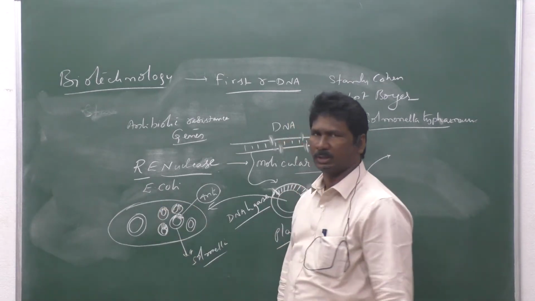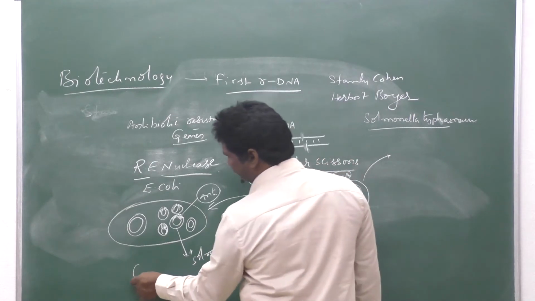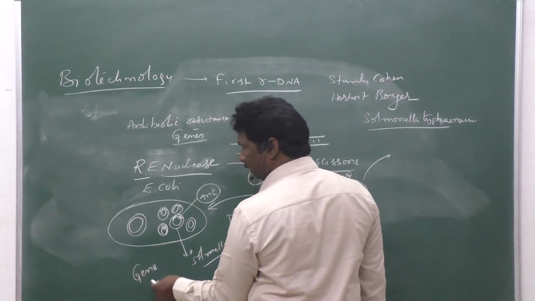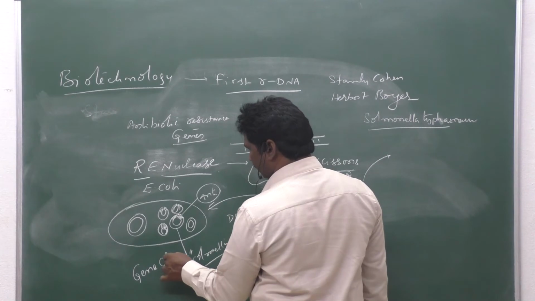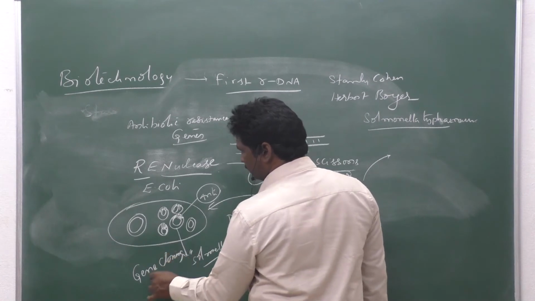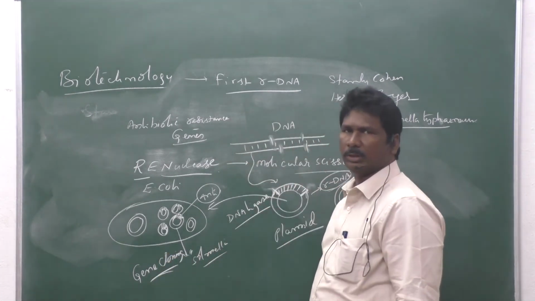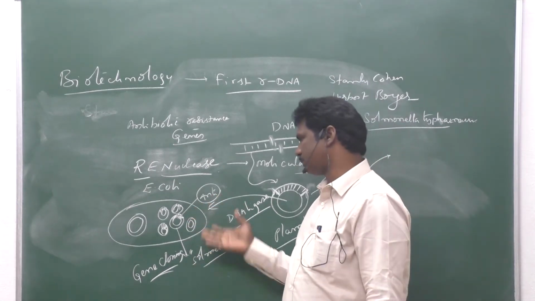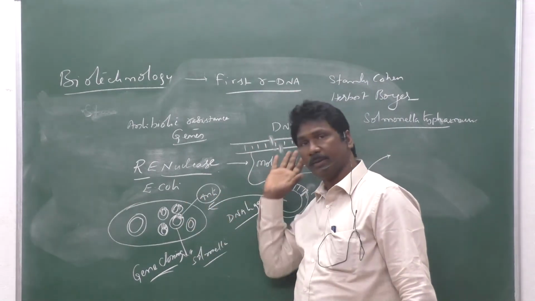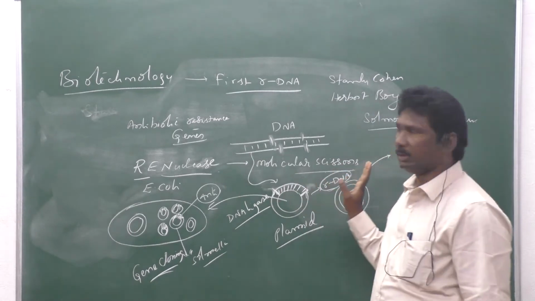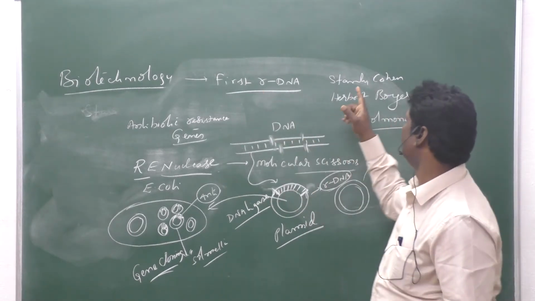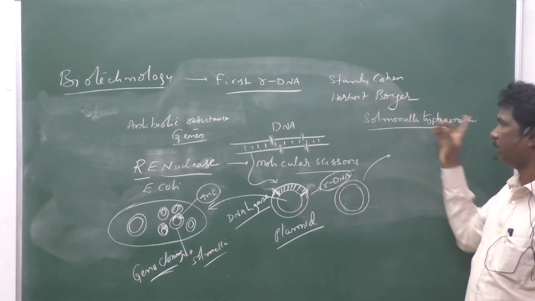That process is called gene cloning. Multiple copies of the genes are produced, and that process is called gene cloning. The gene cloning process is carried out within E. coli. So this is the construction of the first rDNA by Stanley Cohen and Herbert Boyer.